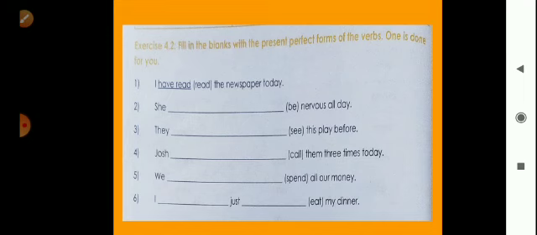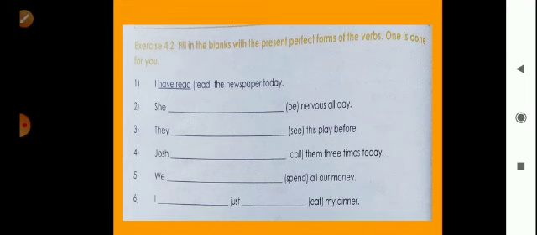Now the fourth: Josh blank, and the word is called them 3 times today. Josh is a third person, so you have to use has. Josh has called. The past tense of call is called. So has called them 3 times today. Okay.